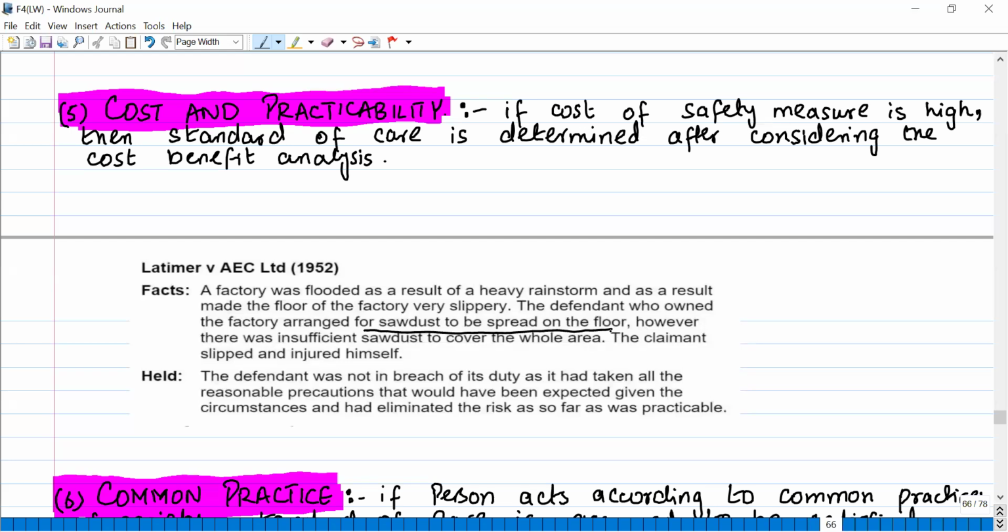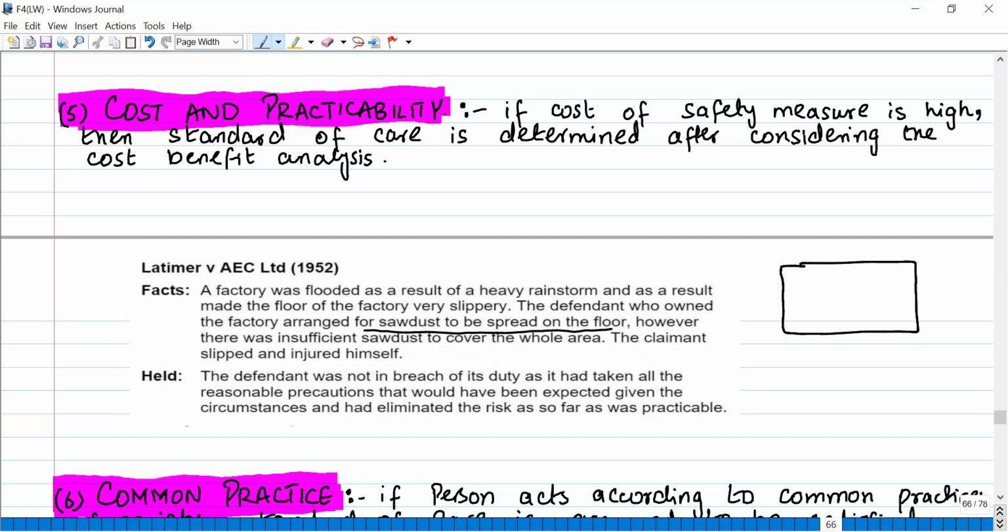Okay. Now he put sawdust on the floor. However, there was insufficient sawdust to cover the whole area. Now the sawdust that he purchased was insufficient. Okay. The claimant slipped and injured himself. So now try to understand the case. Let's say this is the factory. Okay.